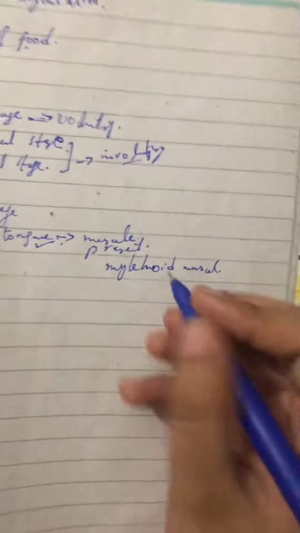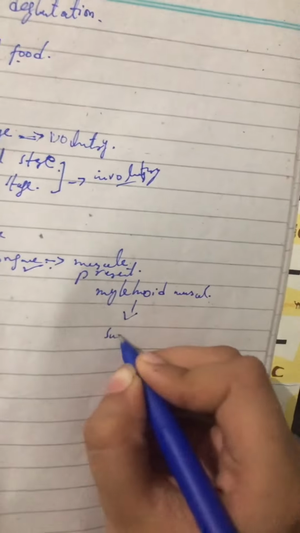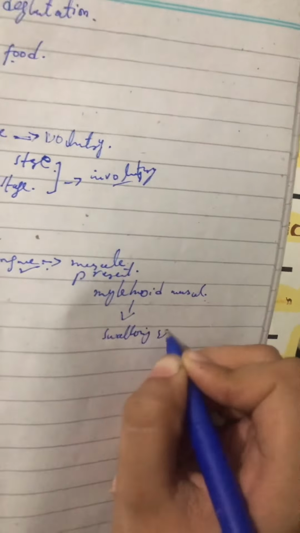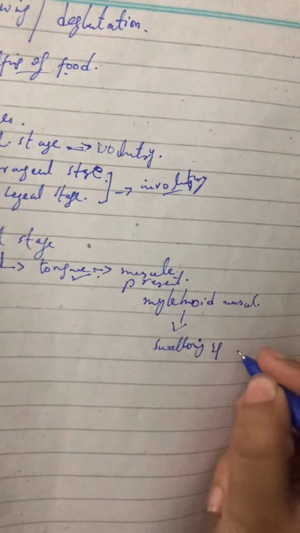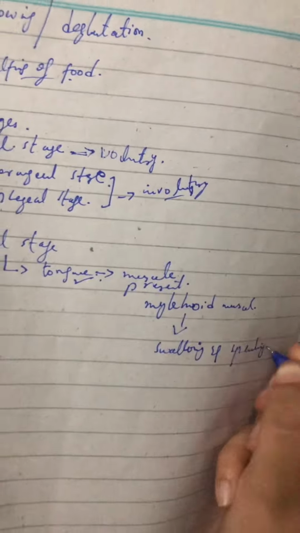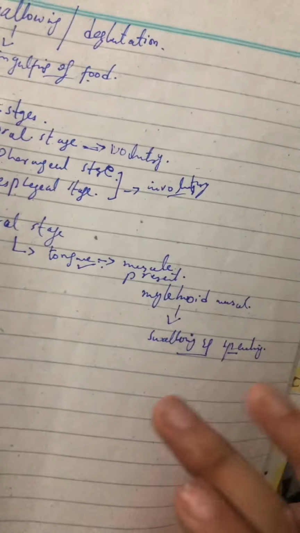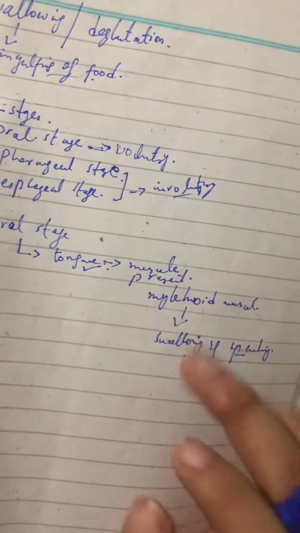So this will help in the swallowing and the speaking. This will help in both.